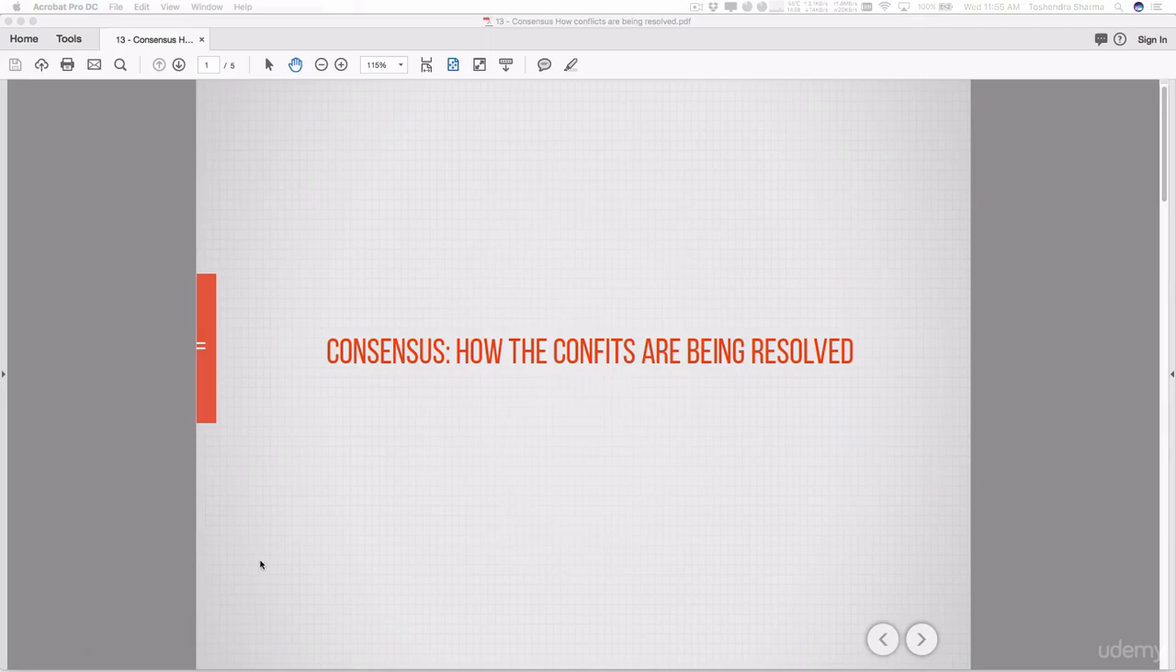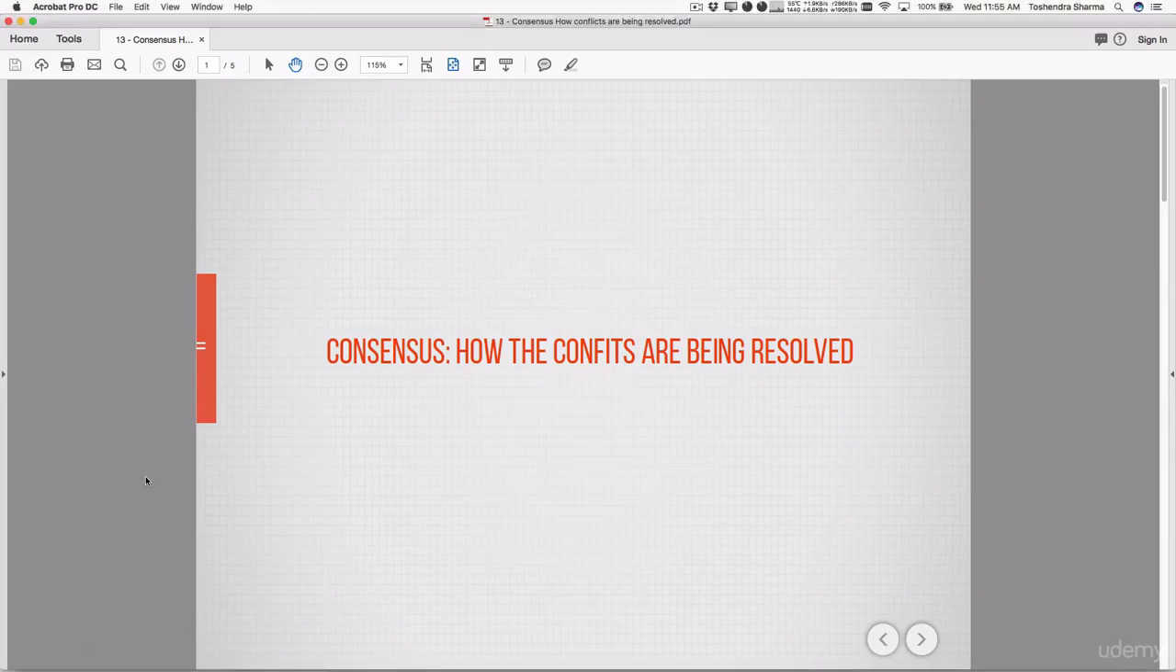Hello everyone. Let's understand how the consensus works and how the conflicts are being resolved in the blockchain, and also understand what the longest chain rule is.